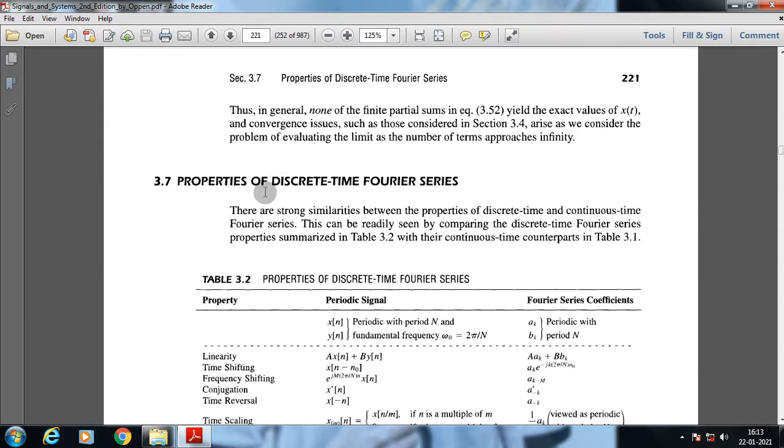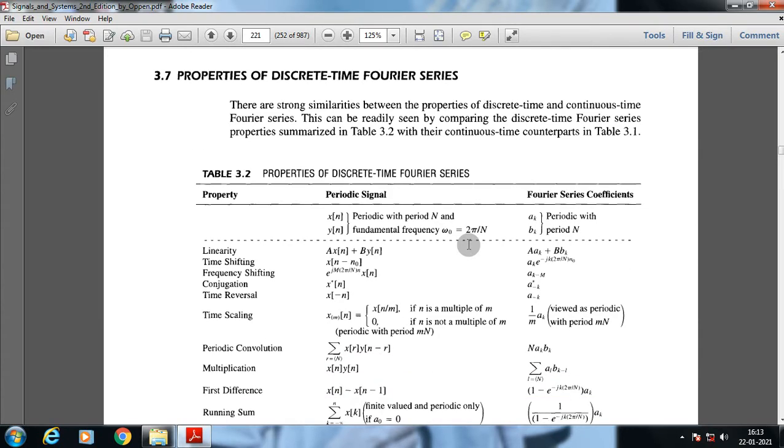The properties of discrete time Fourier series. There are strong similarities between the properties of discrete time and continuous time Fourier series. This can be readily seen by comparing the discrete time Fourier series properties summarized in Table 3.2. As it is in the table here, we know that x of n is periodic with period N, and the fundamental frequency is omega 0, which is 2 pi by N.